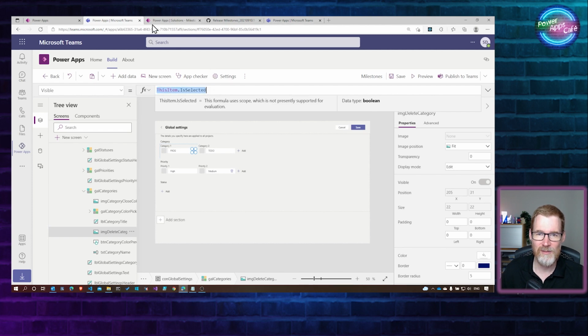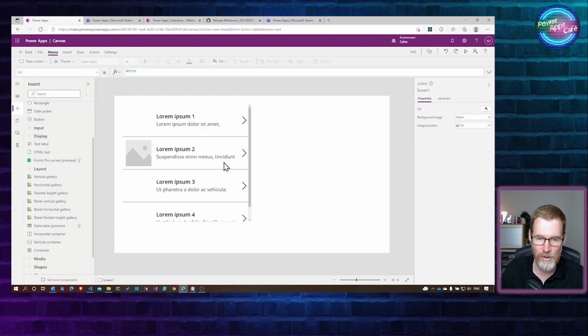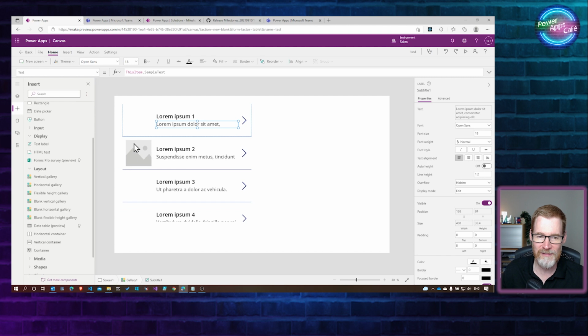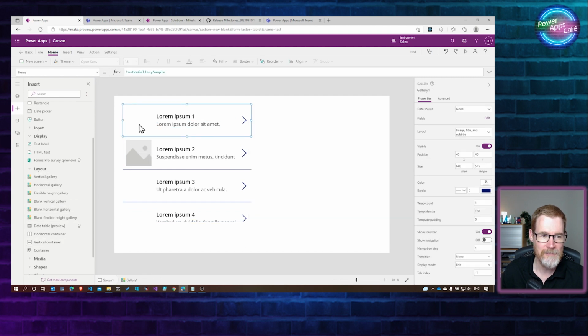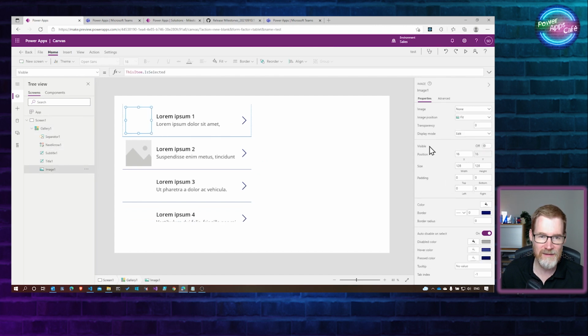I did a little test earlier, so you can see here I've just added in a normal gallery, and as I click on each of these, it doesn't matter where I click inside this gallery repeating row, it sets this item property to be is selected. I don't have to code at all. All I've done is set the visibility of this image, with the standard sample data, to be this item is selected. So you might find that useful.